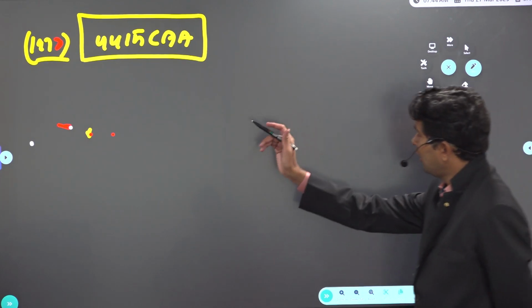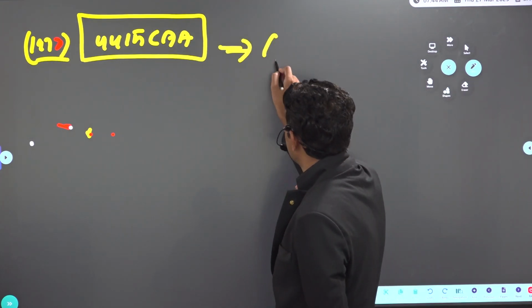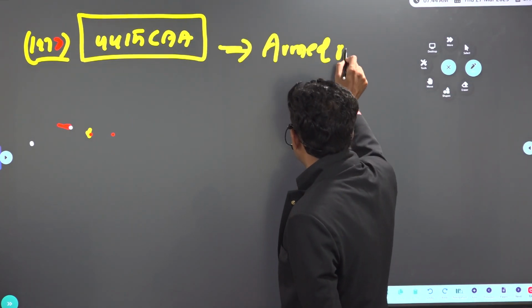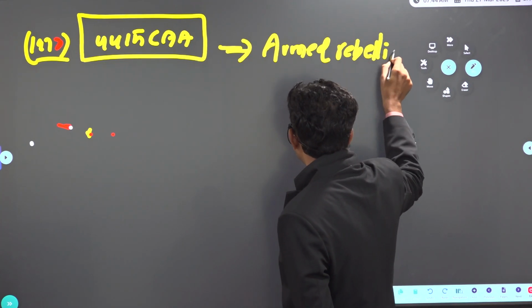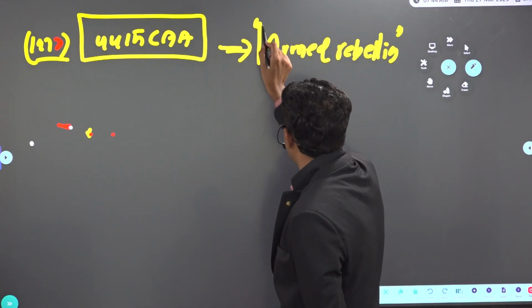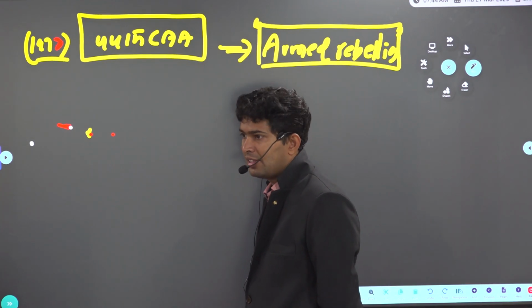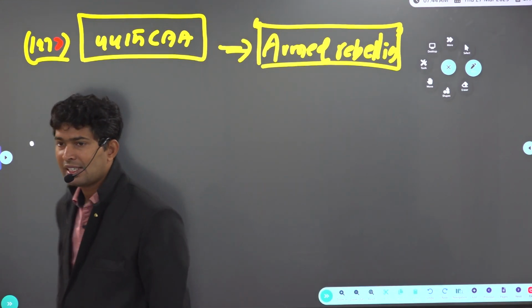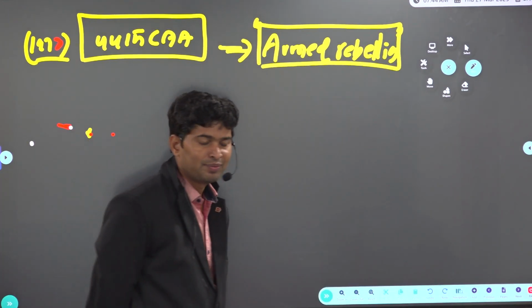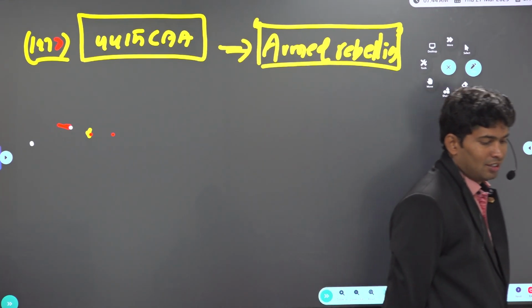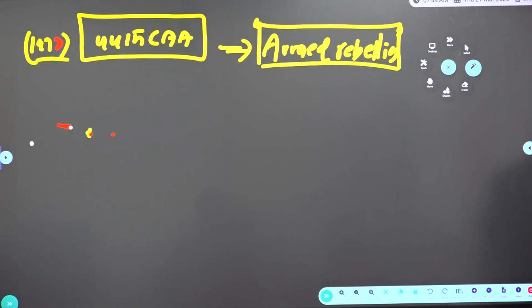Before this, national emergency could be introduced in case of internal disturbance, but that word is replaced by armed rebellion. Which word is there now? Armed rebellion. Earlier which word was there? Internal disturbance.